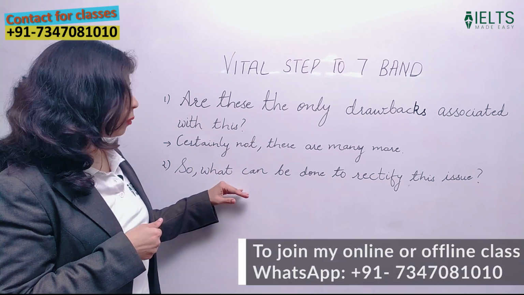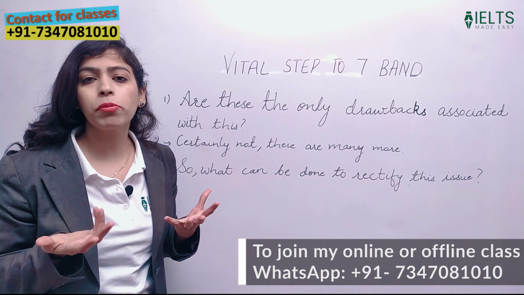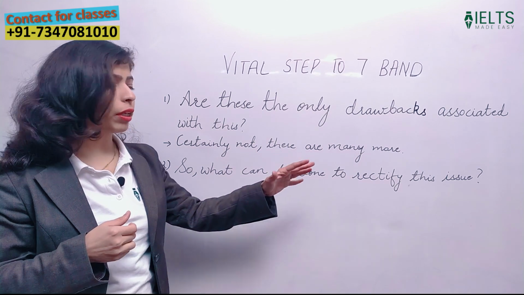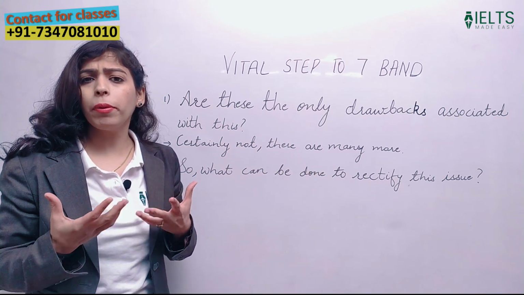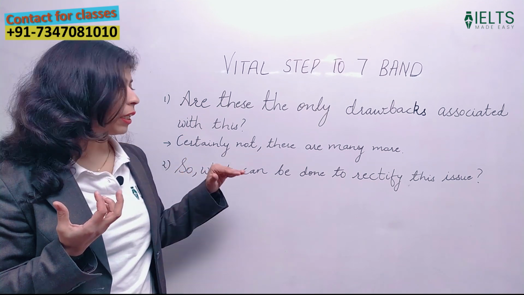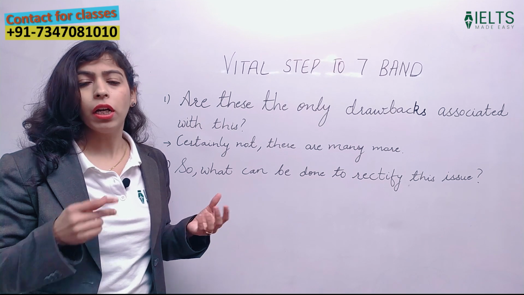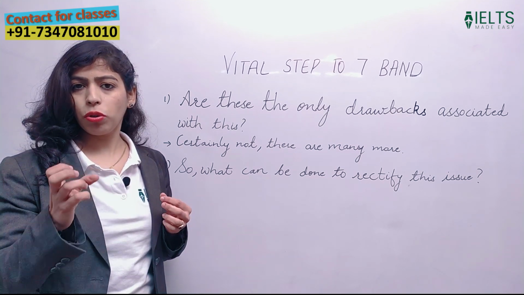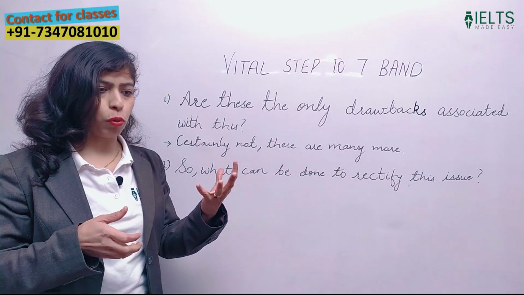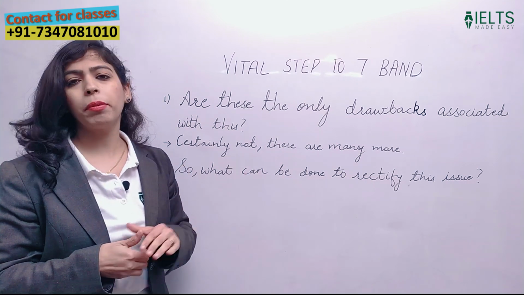Second is, so what can be done to rectify this issue? Suppose we are writing an essay related to problem solution, and in the second body paragraph we write, so what can be done to rectify this issue? When I want to ask how the problem can be gotten rid of, in that particular sentence I would write, so what can be done to rectify this issue? What can be done to curb this issue? What can be done to overcome this problem? Question mark. This is the most viable solution which can be adopted in order to get rid of this problem. Whatever your solution is, you will explain it in the same paragraph after this particular sentence.